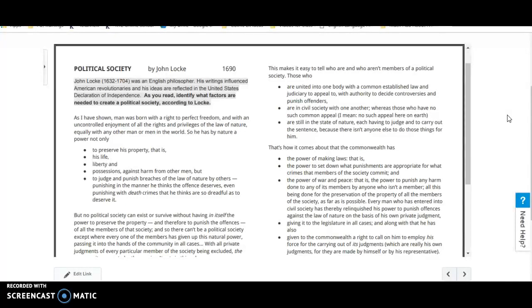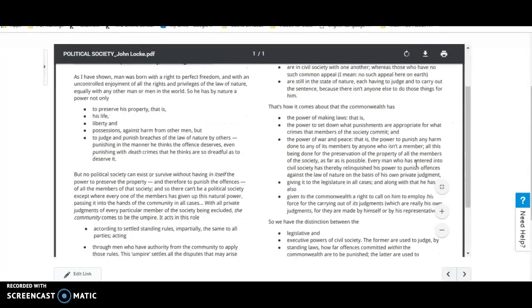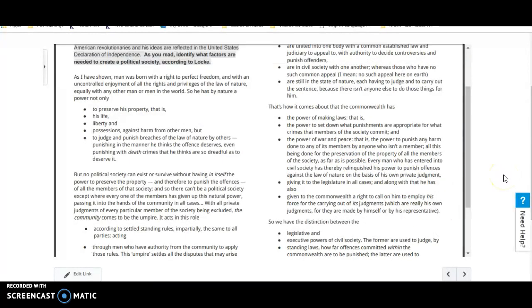That's how it comes about that the Commonwealth has the power of making laws, that is, the power to set down what punishments are appropriate for what crimes that members of the society commit, and the power of war and peace. That is, the power to punish any harm done to any of its members by anyone who isn't a member. All this being done for the preservation of the property of all the members of the society, as far as is possible.